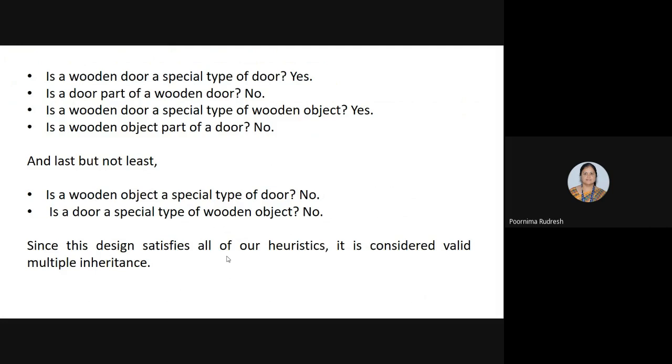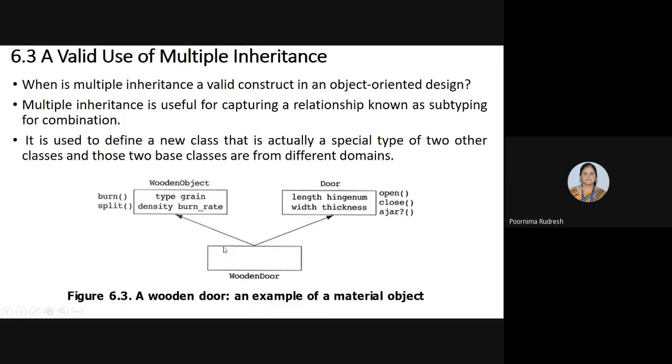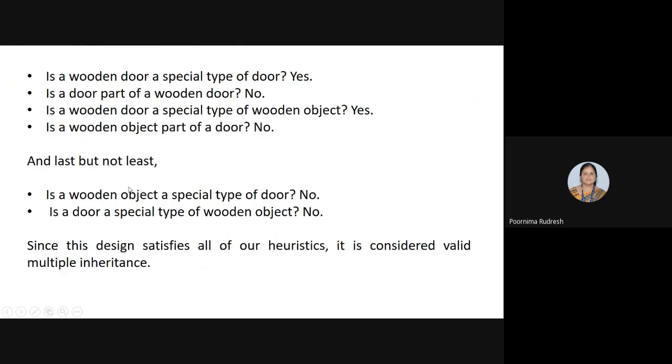Is a wooden object part of the door? No. The last one: is a wooden object a special type of door? No. Is a door a special type of wooden object? No. Because these are two different base classes, the wooden object cannot become part of the door, or the door part of the wooden object. They are different classes and cannot become part of each other. Since this design satisfies all our heuristics, it is considered valid multiple inheritance.